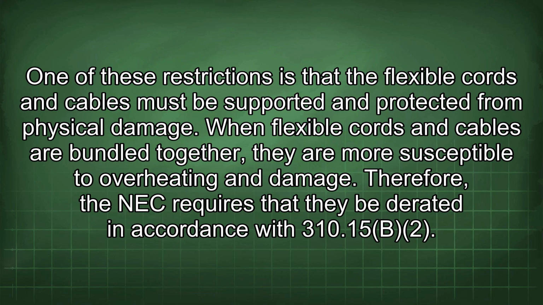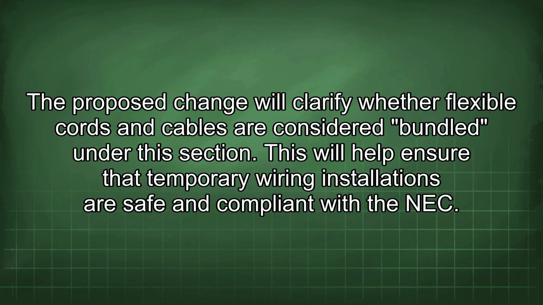When flexible cords and cables are bundled together, they are more susceptible to overheating and damage. Therefore, the NEC requires that they be derated in accordance with 310.15(B)(2). The proposed change will clarify whether flexible cords and cables are considered bundled under this section. This will help ensure that temporary wiring installations are safe and compliant with the NEC.